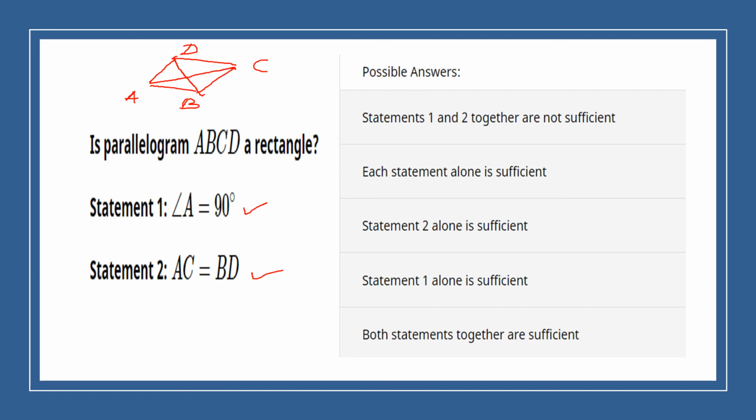So among these statements, which statement actually fits in? Statement 1 alone is sufficient. Yes, that is correct. Statement 2 alone is sufficient. That is also correct. But look at the options given.